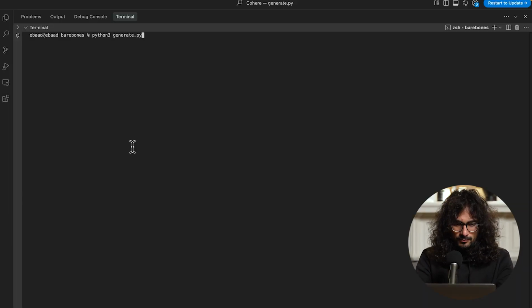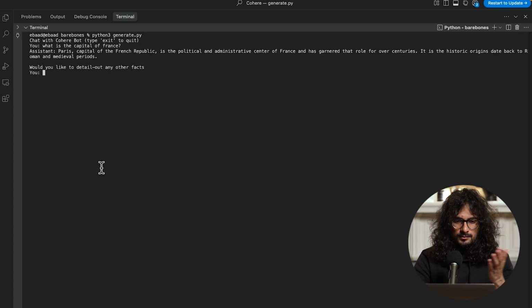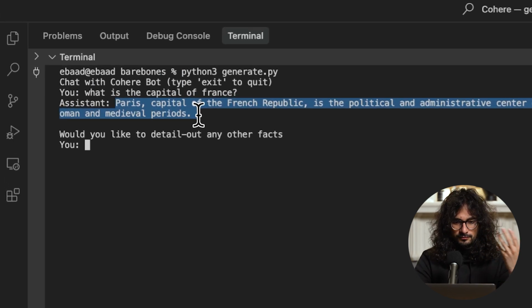In the previous lesson, we created a chatbot that used the generate function in Cohere, and then you ask a question and it gives you the answer. Today I'm going to tell you why that was wrong. Let's run it again. So generate.py, and you say, what is the capital of France? And then it says Paris, the capital of the French Republic.